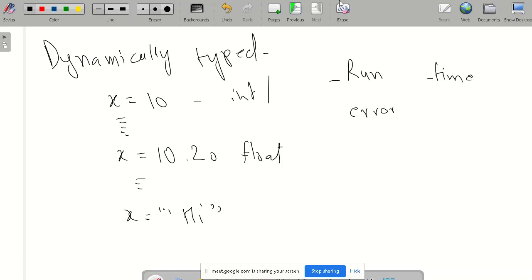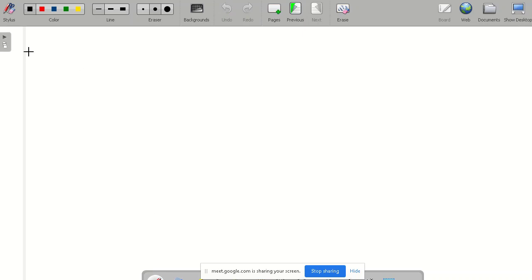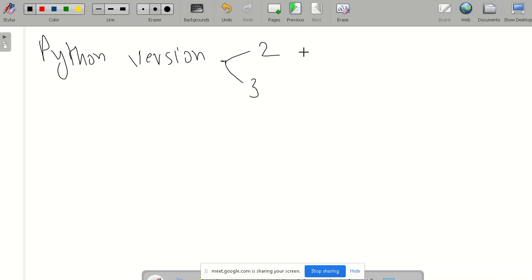Now we will see what are the different Python versions we have. Basically we have two versions. Python 2 is there and Python 3 is there.